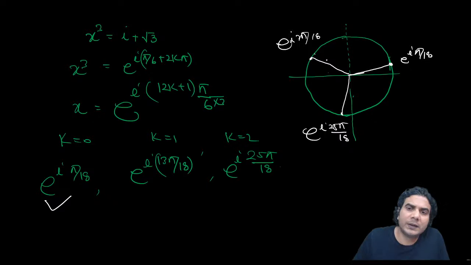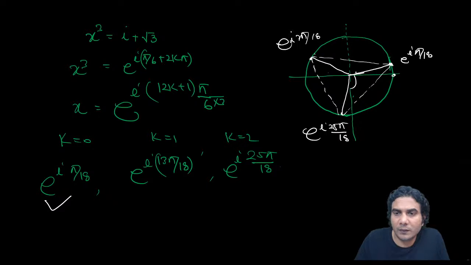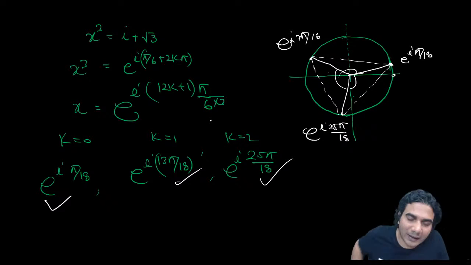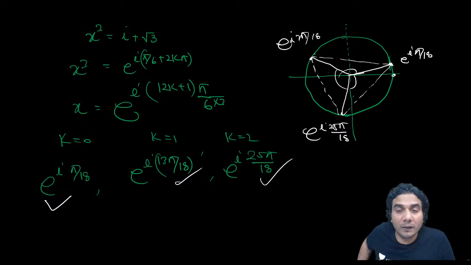Okay, so you can see they are forming an equilateral triangle, but the vertex of that triangle is not lying at this point. That's the only difference. 120, 120, 120. All right, so these are the roots. You can express these roots in terms of omega too, but it's easier to solve in this way in this question.